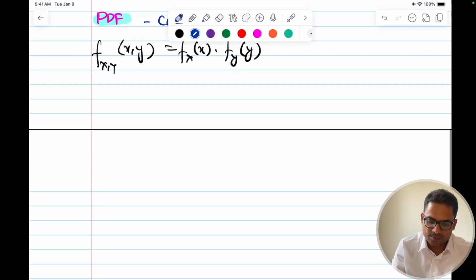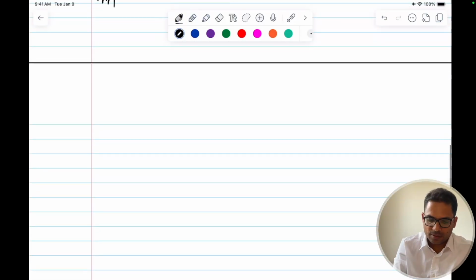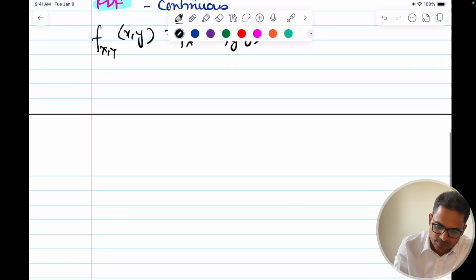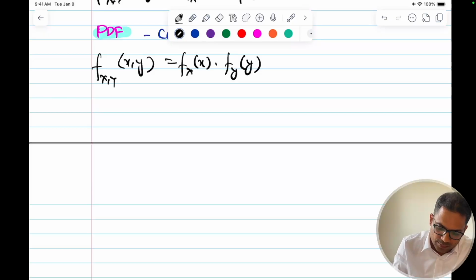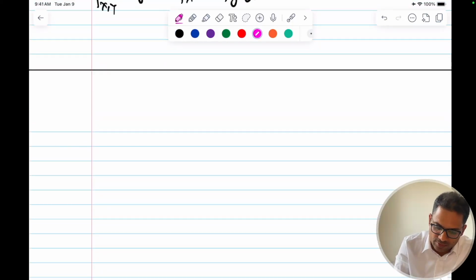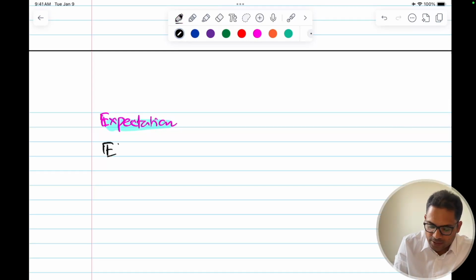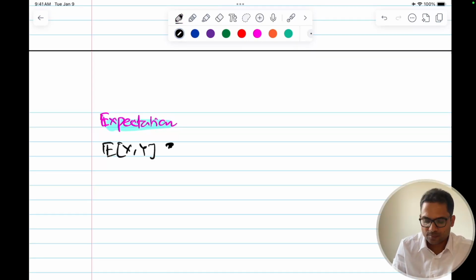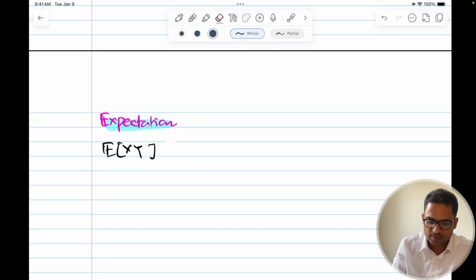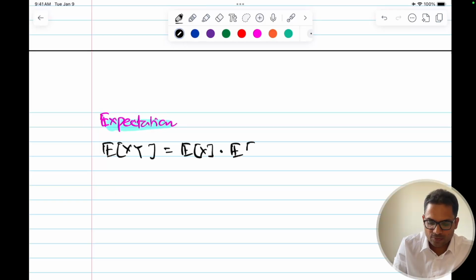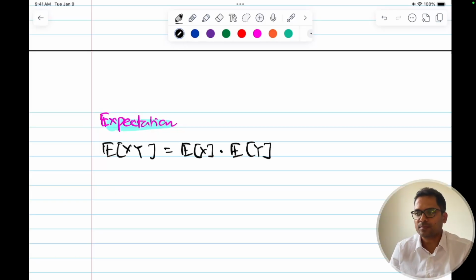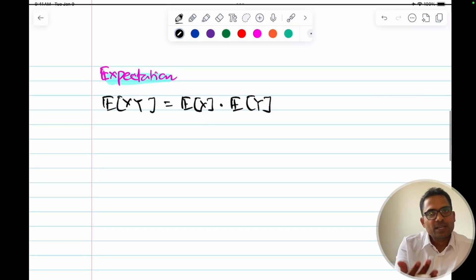These are written discrete. And now expectation. So in terms of expectation, let me move to the next page itself. So if we have expectation, similarly expectation of x comma y, or it's written xy, is equal to expectation of x into expectation of y. Okay, then we'll use this to generalize.